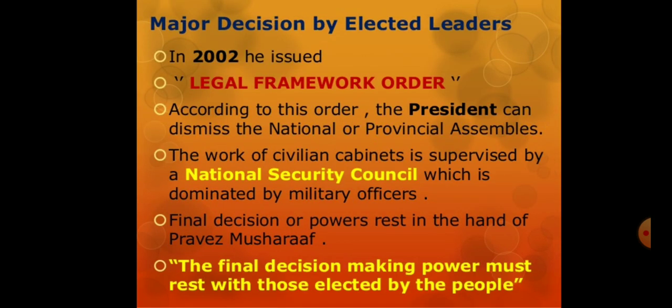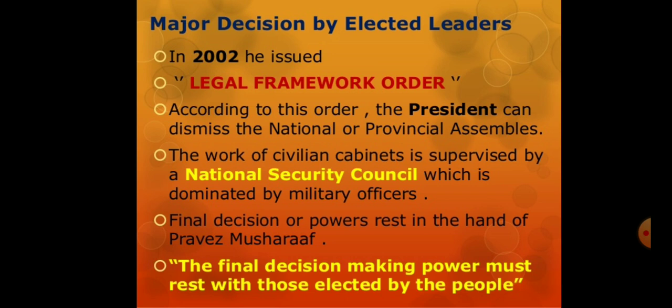In 2002, he issued a Legal Framework Order. According to this order, the president can dismiss the national or provincial assemblies. The work of the civilian cabinet is supervised by a National Security Council, which is dominated by military officers.